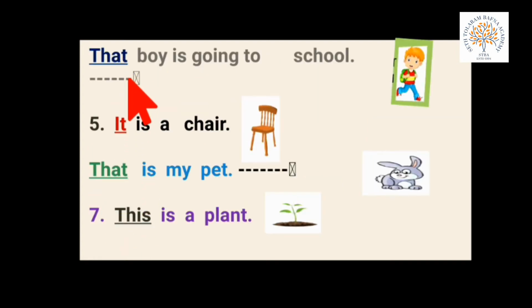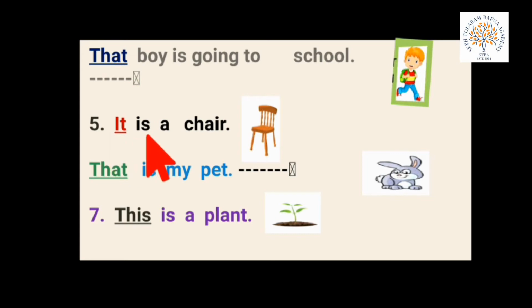Next is dash boy is going to school. Dash, boy is going to school. And this arrow indicates that the boy is standing far. Boy दूर खड़ा है. So we use that. Spelling of that is THAT, that.